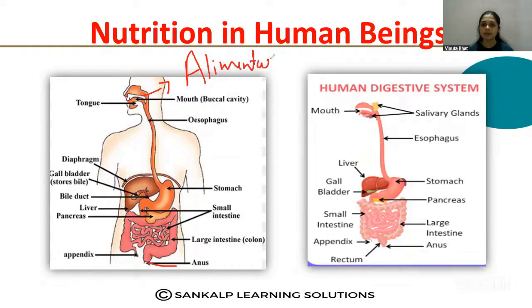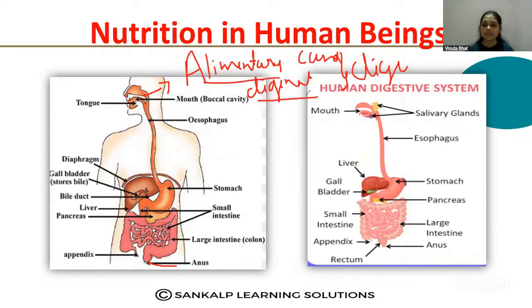Alimentary canal and some digestive glands, which constitute the digestive system. You know that human beings are very complex, well developed organisms. They have a special system called the digestive system, which includes the alimentary canal and the digestive glands.